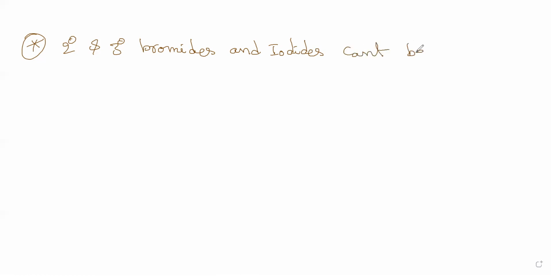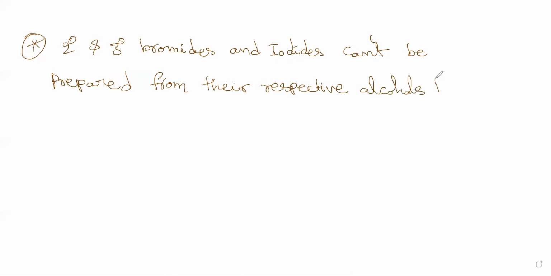Another important thing is that secondary and tertiary bromides and iodides can't be prepared from their respective alcohols by this in situ method.